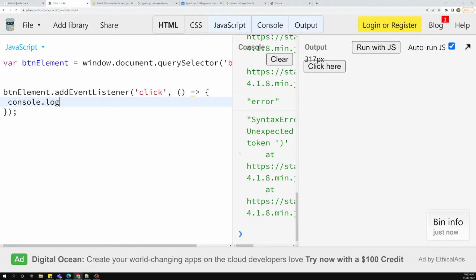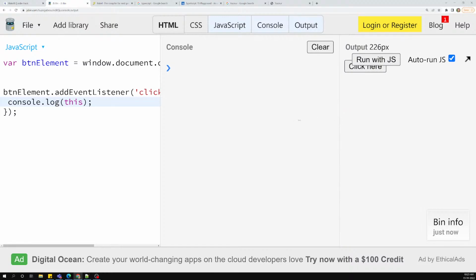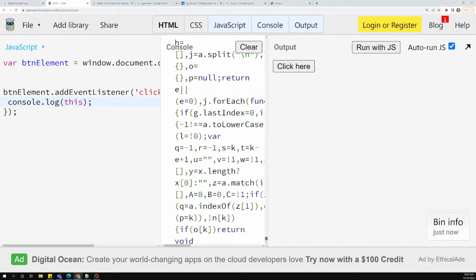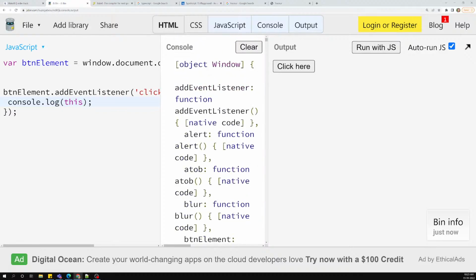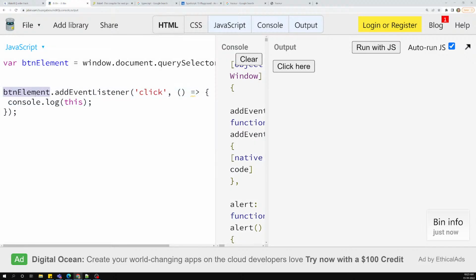console.log of this. I will try to do the console.log of this. Now if I try to show you the output, the editor is behaving differently. Now if I click on this click thing, now if you try to see this thing, what is the this we are getting? Window. So here this function is still called by this button element, and still we are getting window.